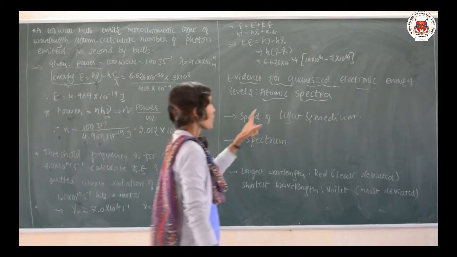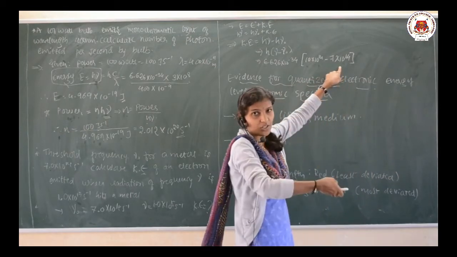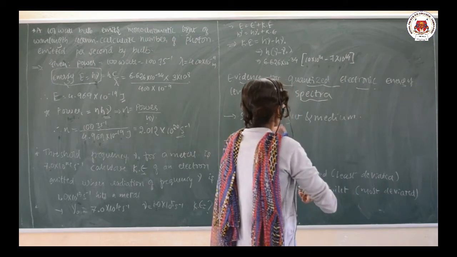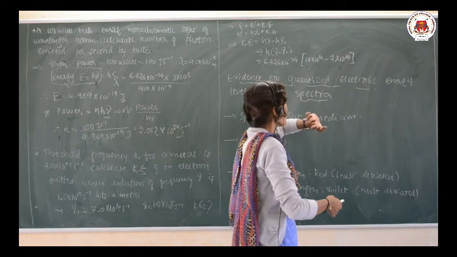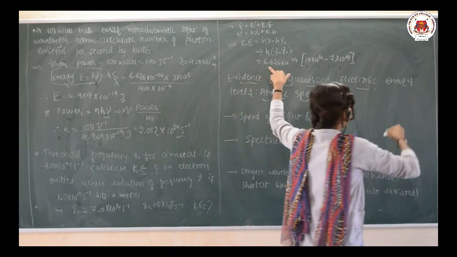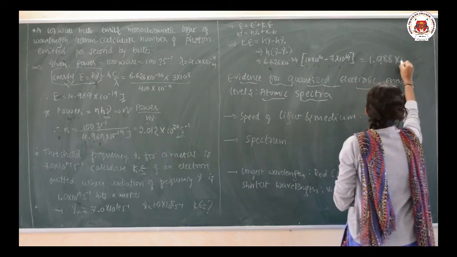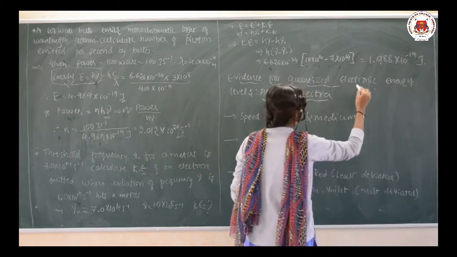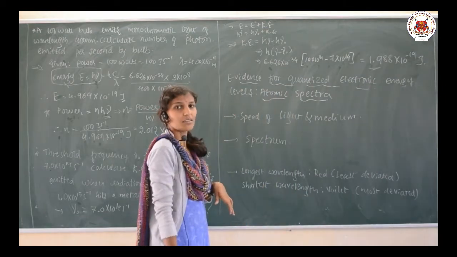So substitute the values in both the cases. 10 to the power 14 is common, you can separate it out, or else directly you can take 10 minus 7, which is 3, that is 3 into 10 to the power 14. This bracket value is 3 into 10 to the power 14, and multiply that by this one. You are going to get the answer at around 1.9 into 10 to the power minus 19 joules.